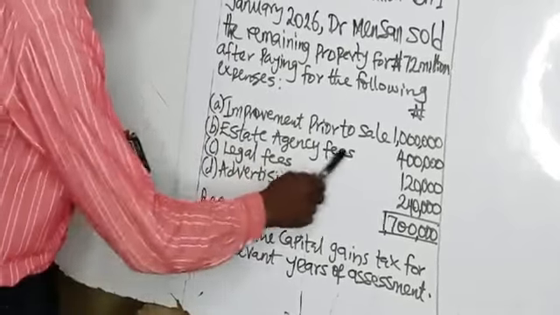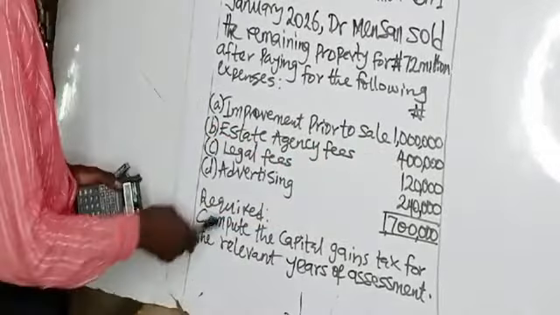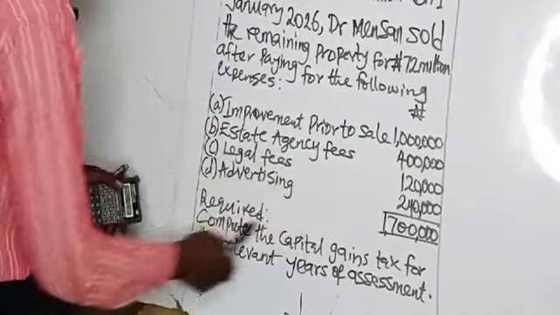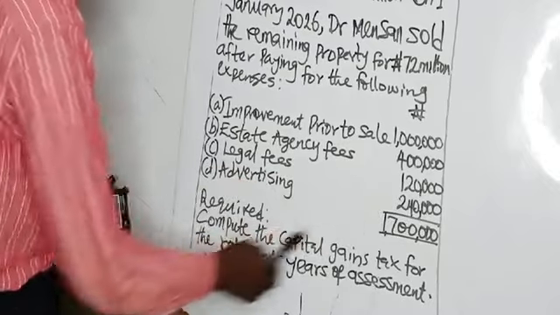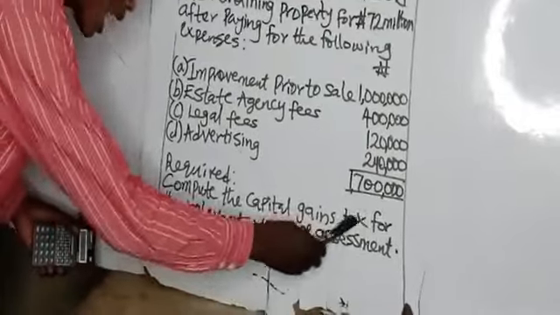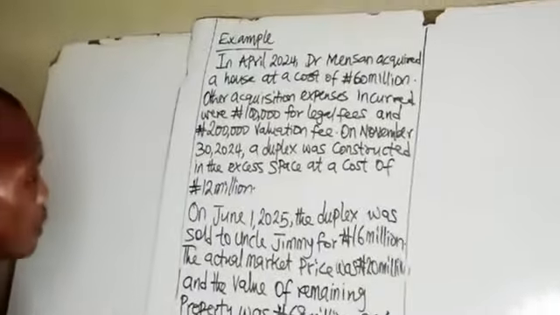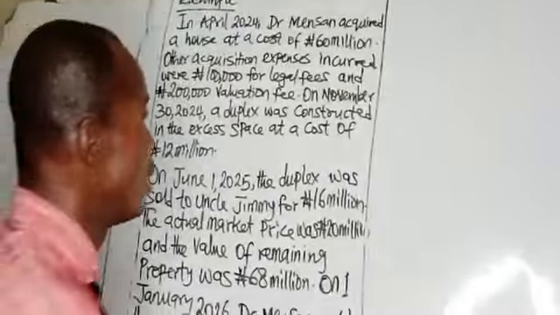Estate agency fees, 400,000 naira. These are incurred in selling the asset. Legal fees, 120,000 naira. Advertising, 240,000 naira. Required: compute the capital gains tax for the relevant year of assessment. So, in answering this question, you put the name of the entity, Dr.